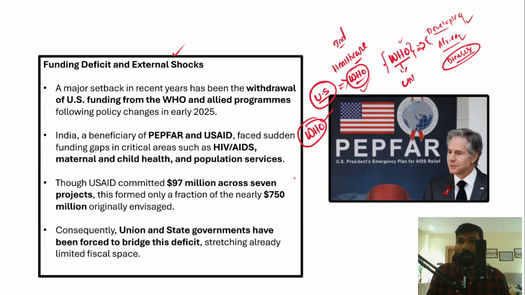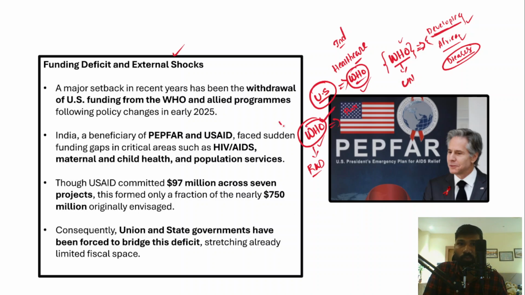But recently what happened was the US withdrew from the membership of the WHO. If the US withdraws from the membership of WHO, then WHO would lack a significant amount of funding, and that funding is very important for research and development within WHO. And apart from that, if WHO wants to help the poor countries, underdeveloped countries, developing countries, then WHO also requires a significant amount of funding. For example, India is a developing country and India also requires assistance from institutions like WHO.